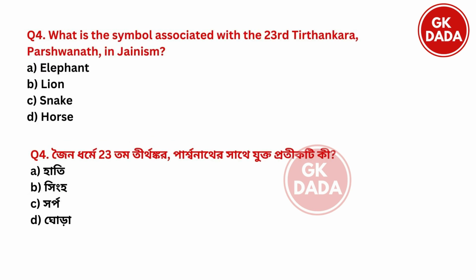Next. What is the symbol associated with the 23rd Tirthankar, Parshvanath? Option A, elephant. Option B, lion. Option C, snake. Option D, horse. So the symbol of Tirthankar Parshvanath was option C, snake.